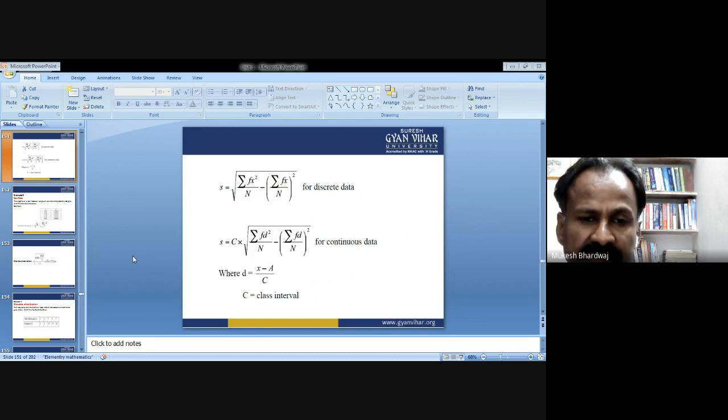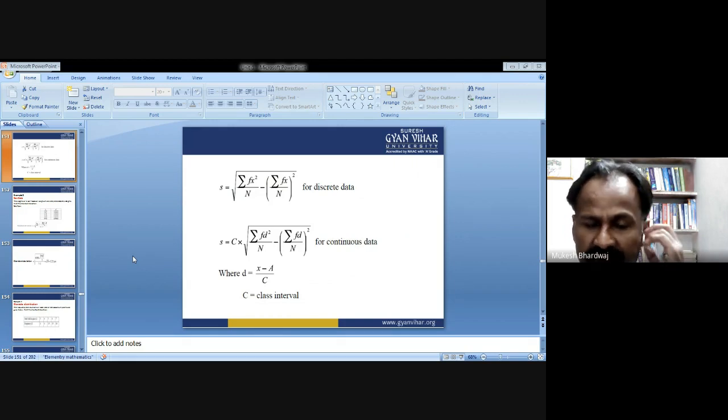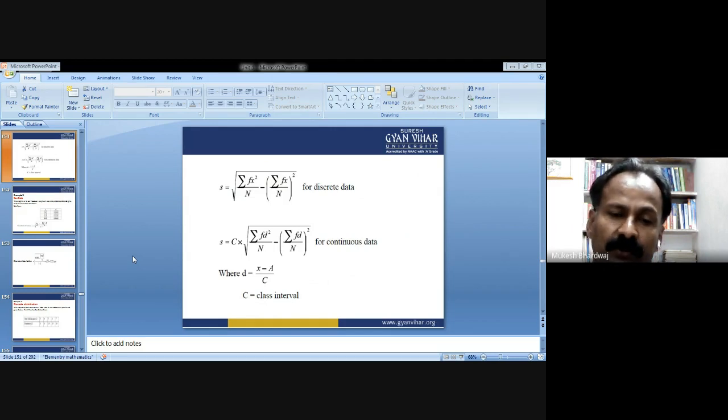The formula continues as the square root of summation fd square upon n, where capital N stands for the total number of observations, minus summation fd upon n to the whole square, where d is equal to x minus a upon c, where x is the middle class. We had already discussed these notations in the measure of central tendency.